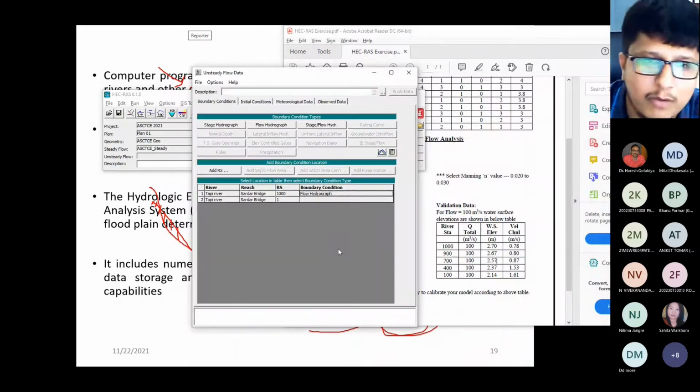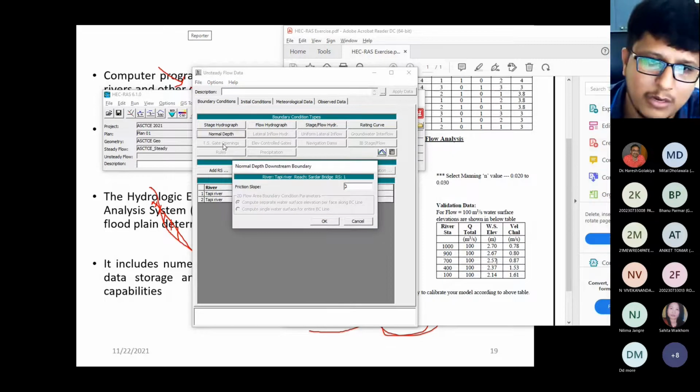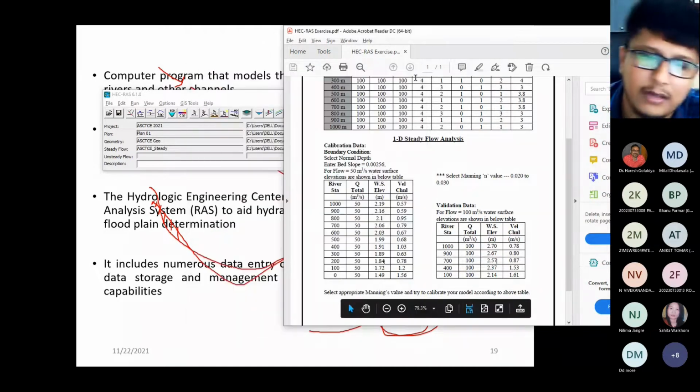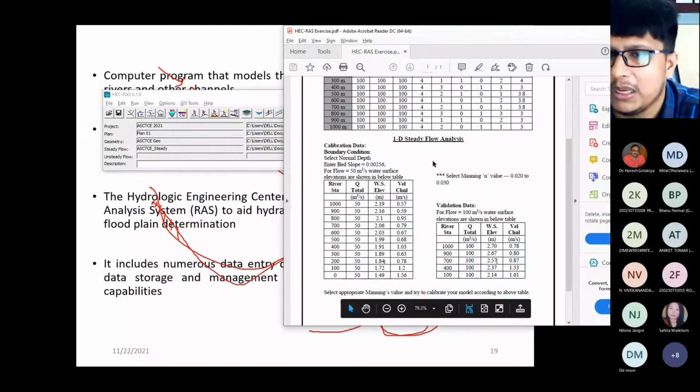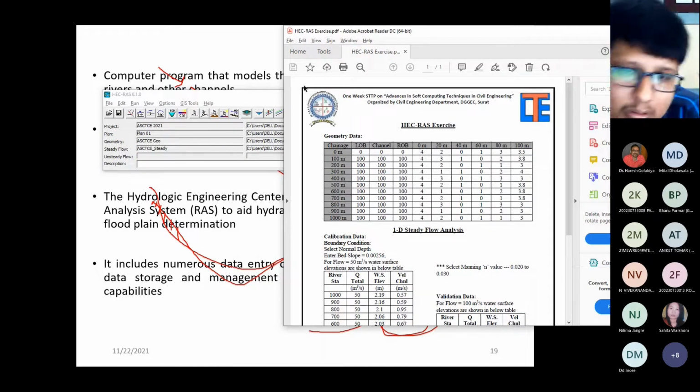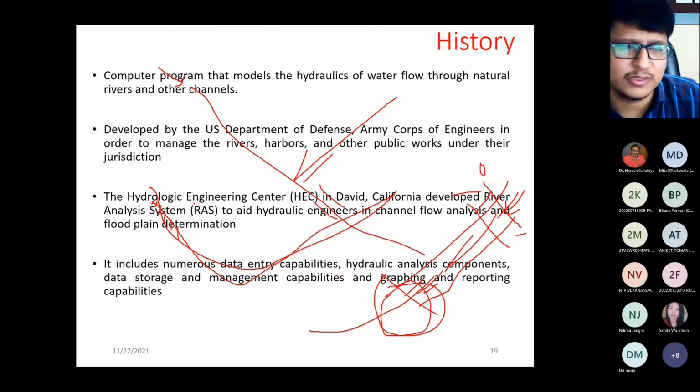So this way one will be able to carry out the unsteady flow analysis. For the same river reach, from the same cross section, you can do the analysis. And for the downstream condition, you need to enter the normal depth. The normal depth value I already gave you, 0.0256, that you can enter directly and run the program, right? So this is about the HEC-RAS 1D steady flow and HEC-RAS 1D unsteady flow analysis, along with the uniform flow computation, which I showed you to check whether the cross sections get overtopped or not. So this is about the exercise.